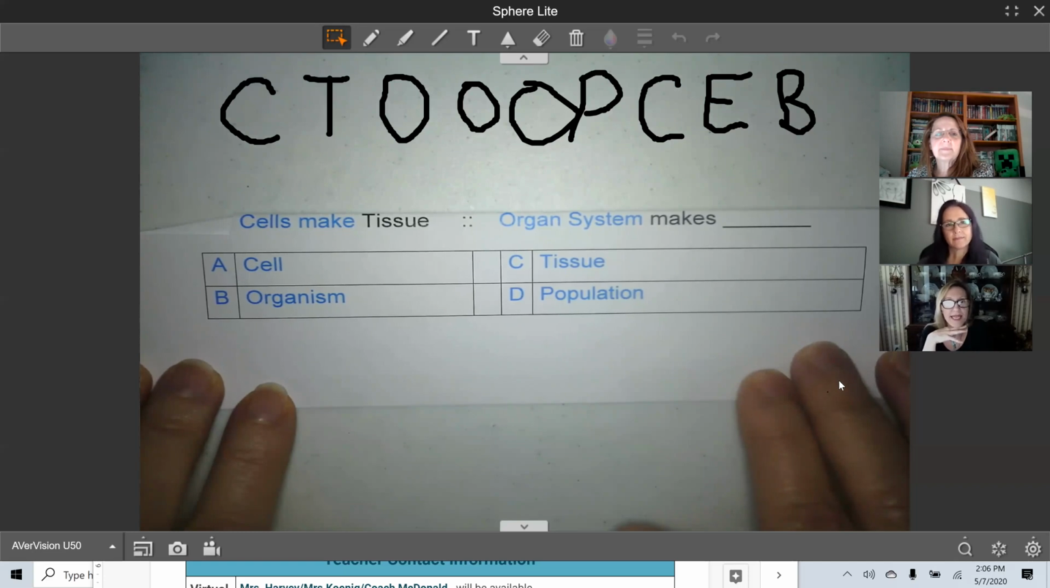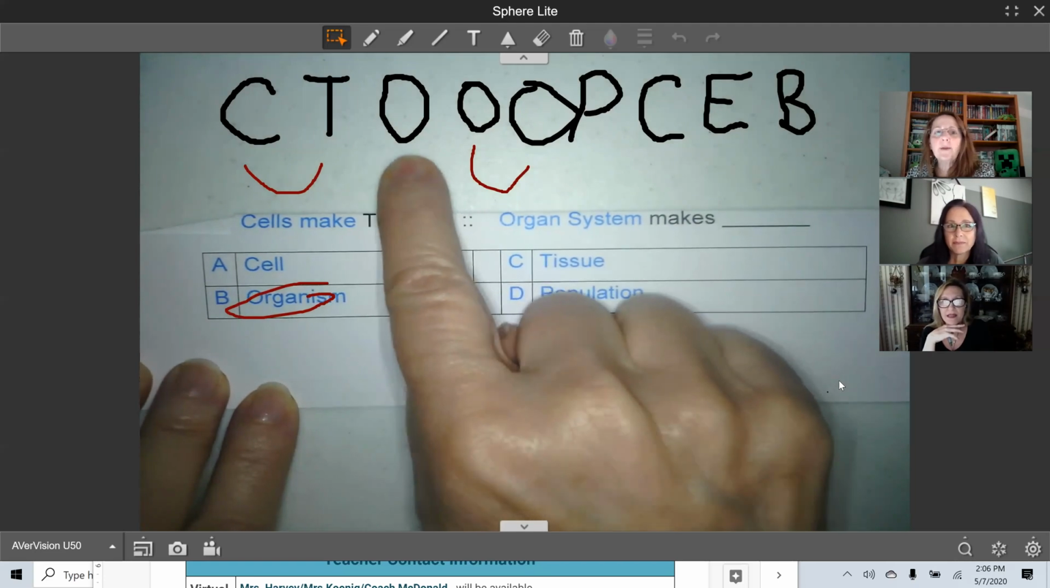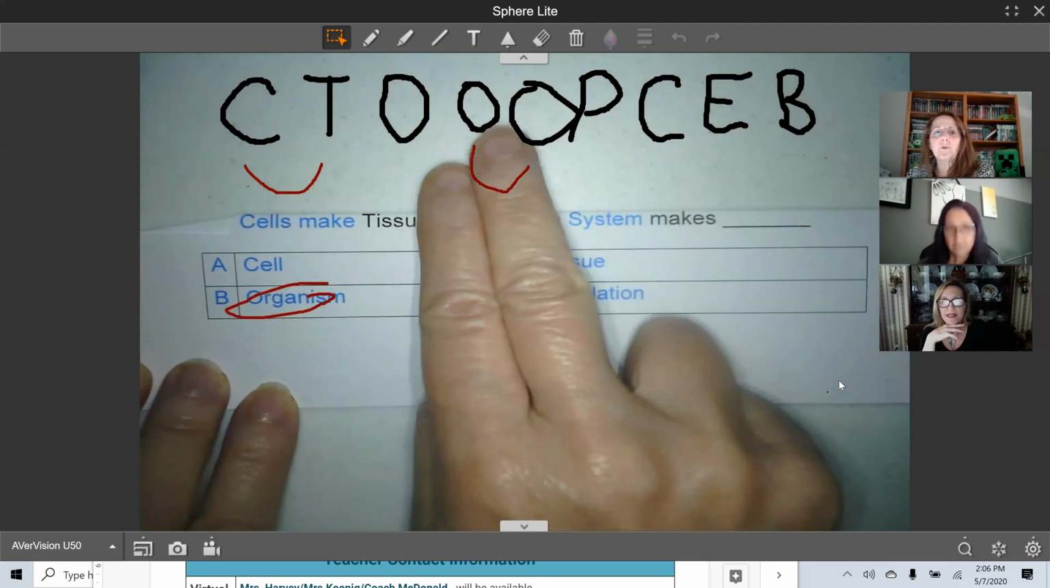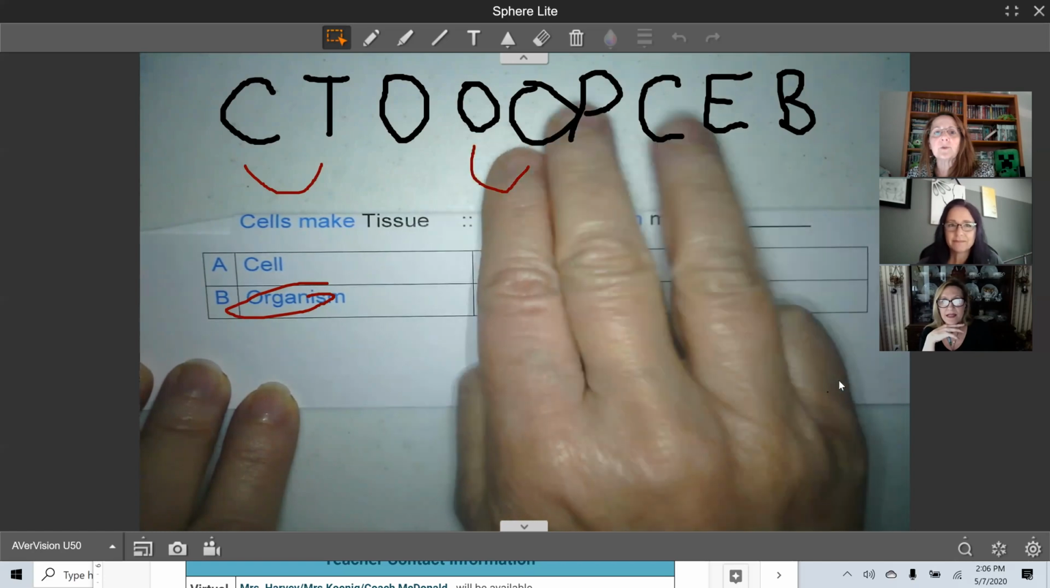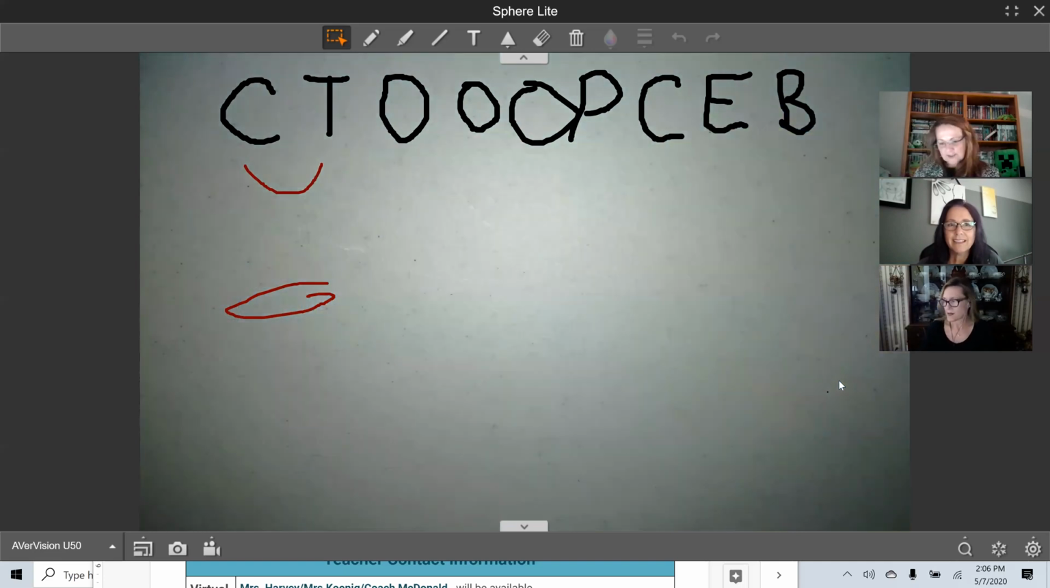Okay, cells make tissues as organ systems make organisms. So I'm going 1 jump. Cells make tissues as organ systems make organism. This is 1 for organ, this is 2 for organ system, and this is a 3 for organism. So good job. That's exactly right. So let's try the new ones and see how we do.